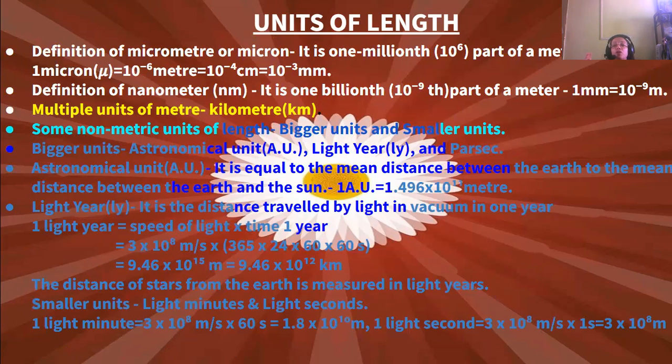Now the units of length, again, I'm continuing that only. So the definition of micrometer, or you can say micron, is one millionth.